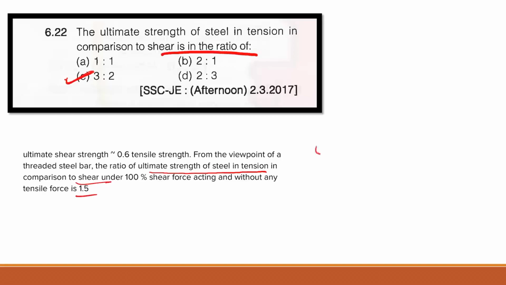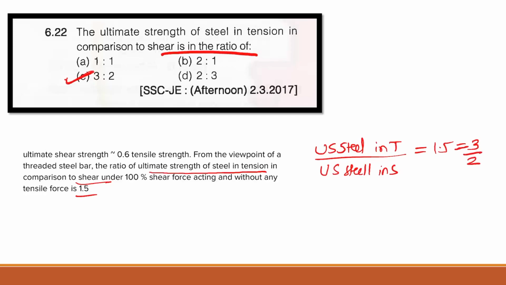So we can write this ultimate strength of steel in tension to that of ultimate strength of steel in shear is equal to 1.5, that is approximately equal to 3/2. So the correct answer will be C. Very important question, guys, very important.